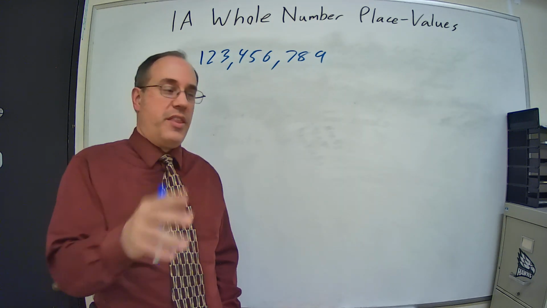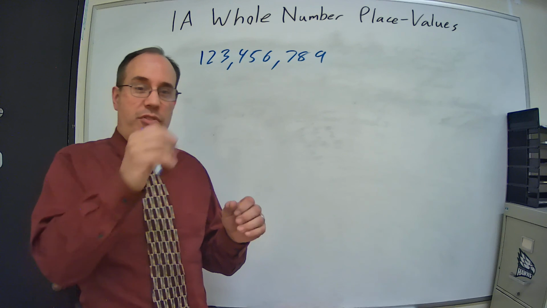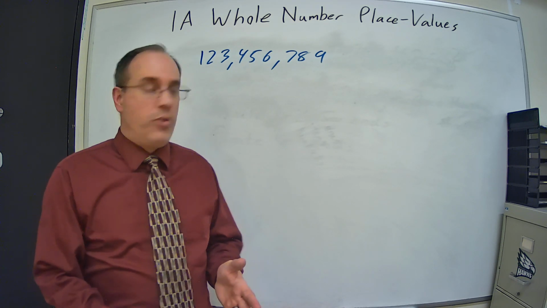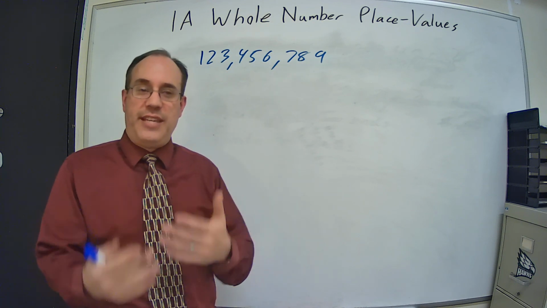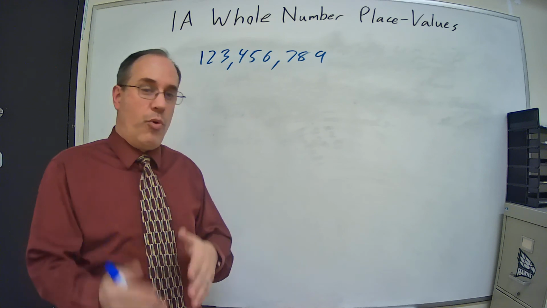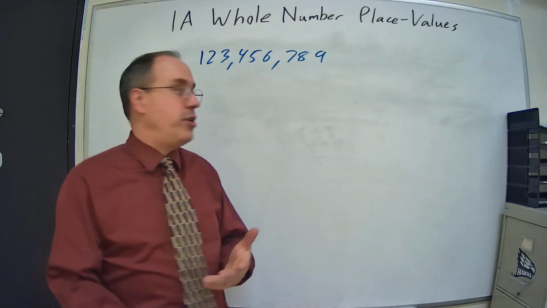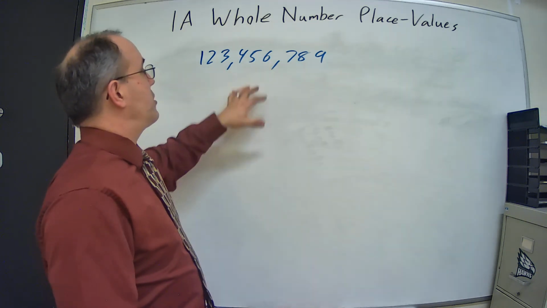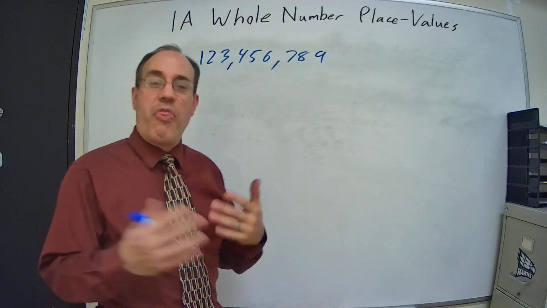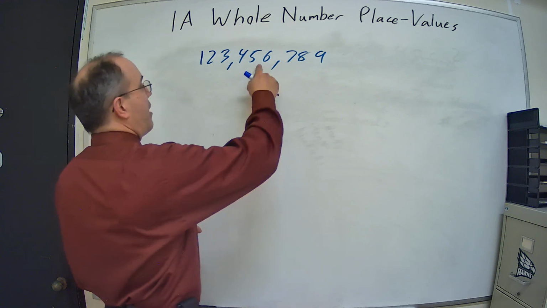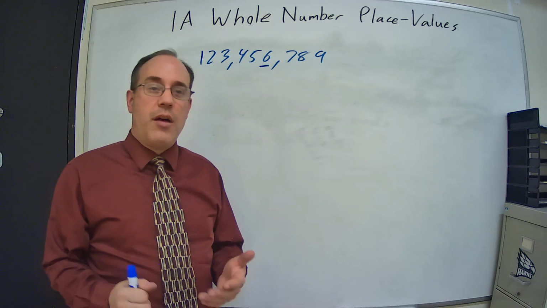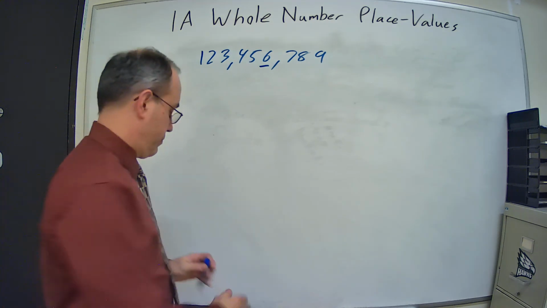Right? In the thousands period, we have the 1,000s, the 10,000s, the 100,000s. Within the ones period, we have the ones, the tens, the hundreds. Within the millions period, we have the 1 millions, the 10 millions, the 100 millions. So don't confuse the periods with the places. So if we're looking for the number in the thousands place, that's the 1,000s place, that's this right here. So 6 is the number in the thousands place.